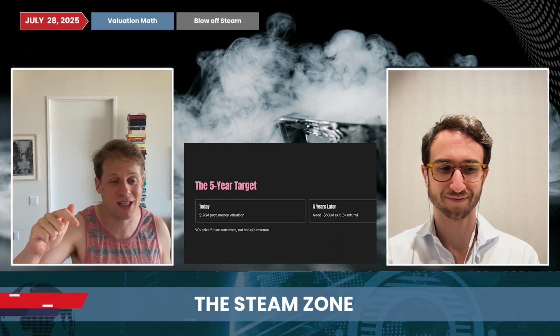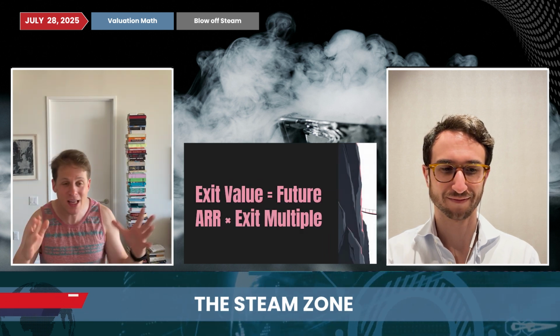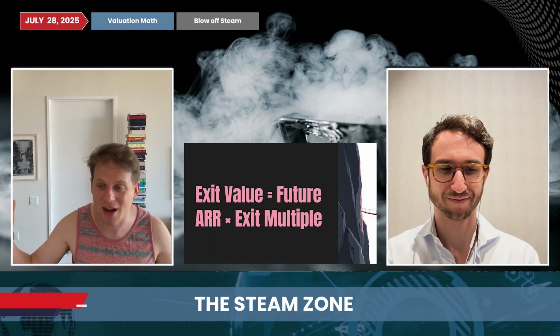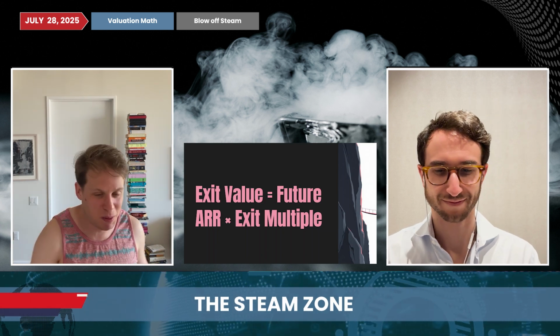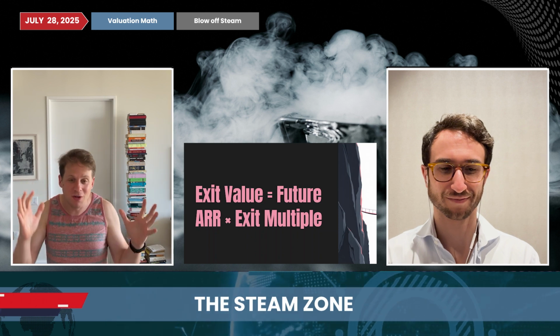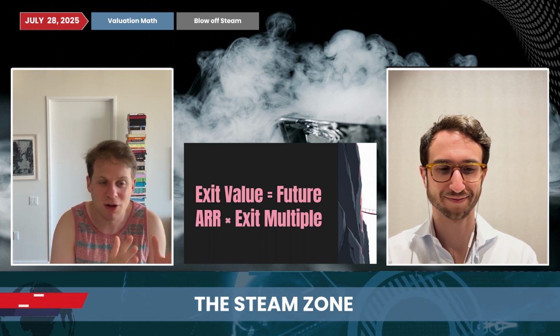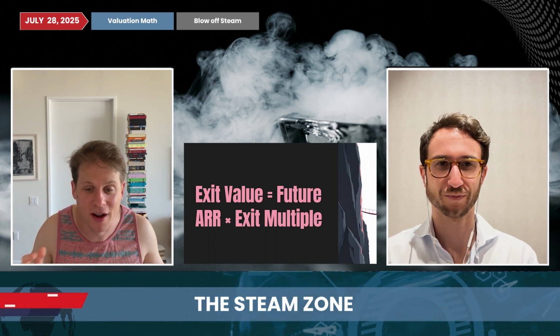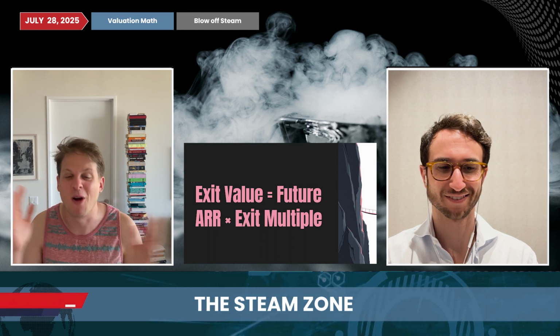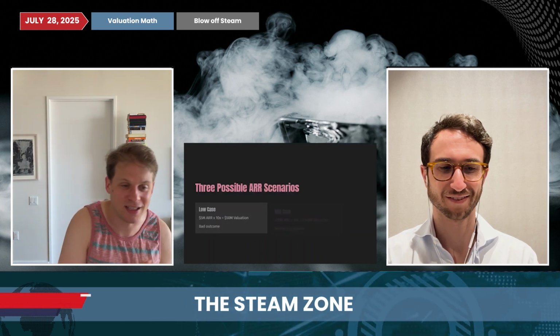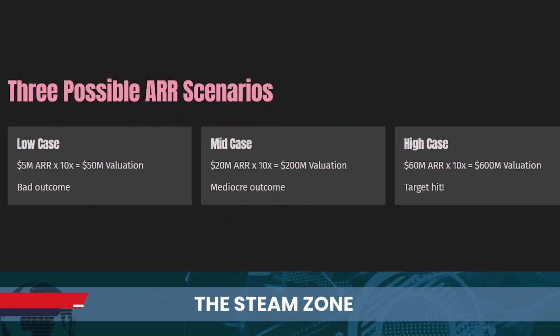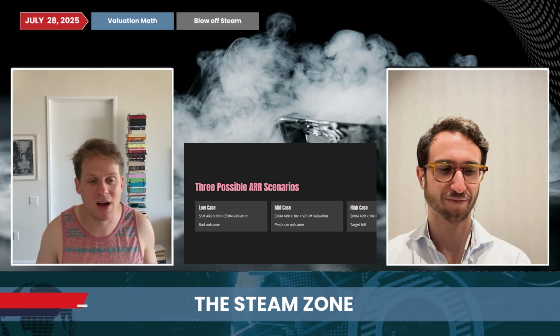So what does that actually mean, 600? Let's click into that. That means the exit value, when he sells that company in 5 years, and he's going to have a lot of people bidding for that company. Underneath that are these two things: the future ARR, the future annual recurring revenue, and then the exit multiple. And the market determines the exit multiple. So let's click into this. We can have a low, medium, high of revenue. We'll say the exit multiple is 10. Call it 10, it could be 12, it could be 8, but let's call it 10 here. So if we have $5 million in revenue and that 10x multiple, that's a $50 million valuation.